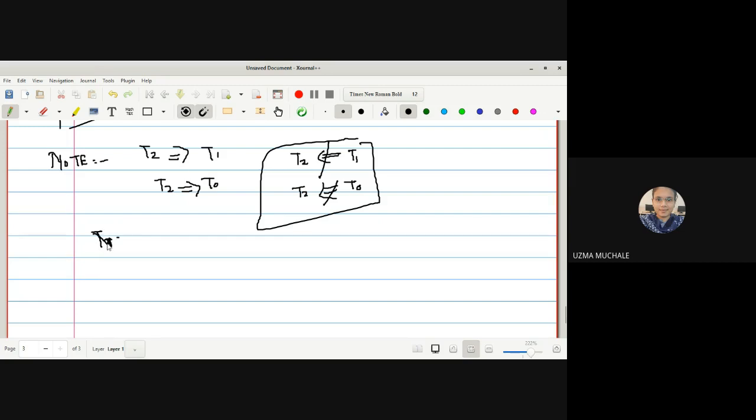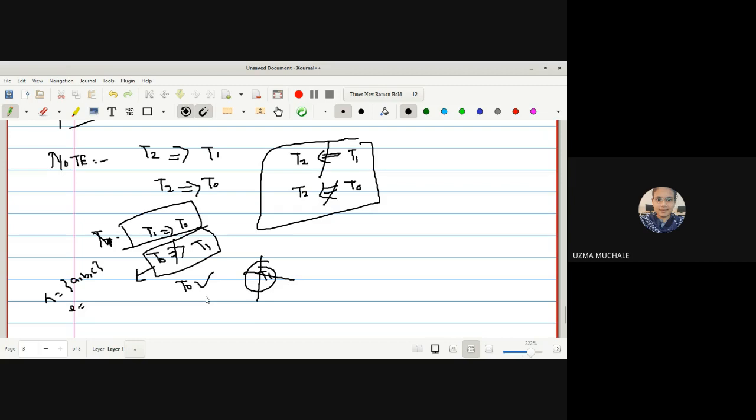Every T1 is a T0 space; we wrote this after the definition of T1. But every T0 is not a T1, the reverse is not possible. For this, I gave the example X equal to some {a, b, c} with some topology defined, and I proved it is a T0 space but not a T1 space. So the reverse is not possible.